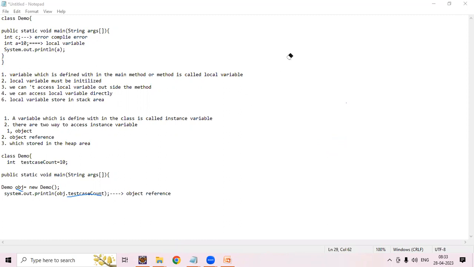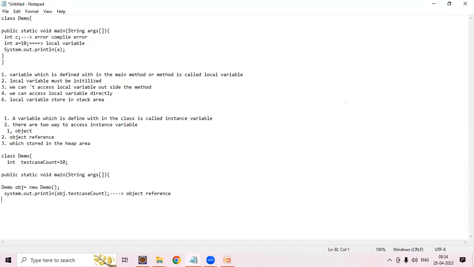And one more thing I forgot to discuss: whenever the object is created, the memory is allocated to the instance variables. And for a local variable, the memory is allocated whenever the method is called. We access the instance variable with the help of an instance, or we can say with the help of an object, or object reference.